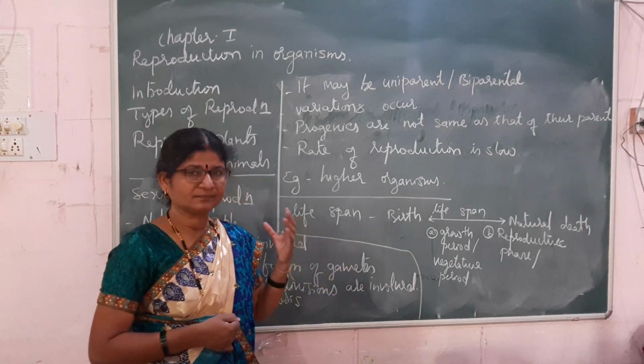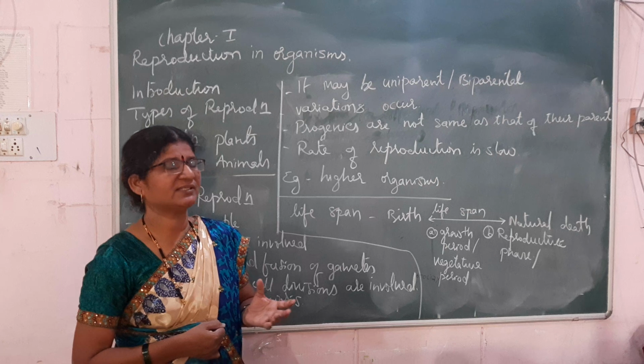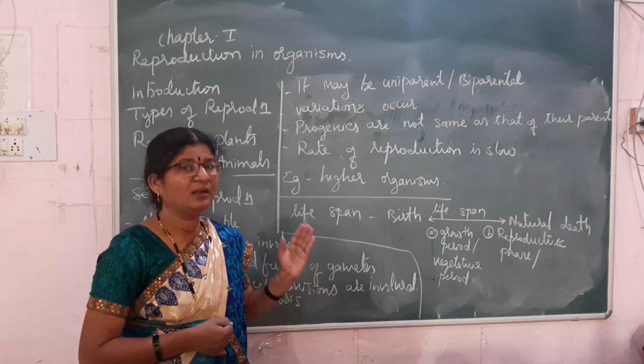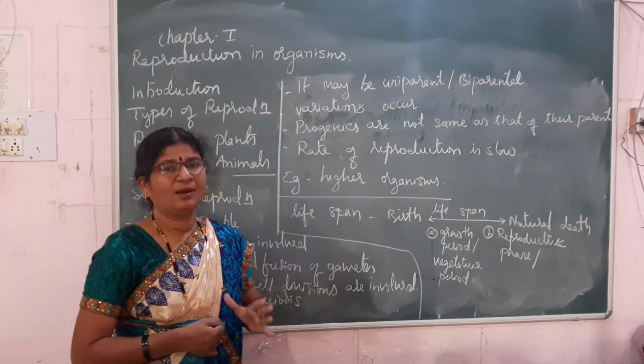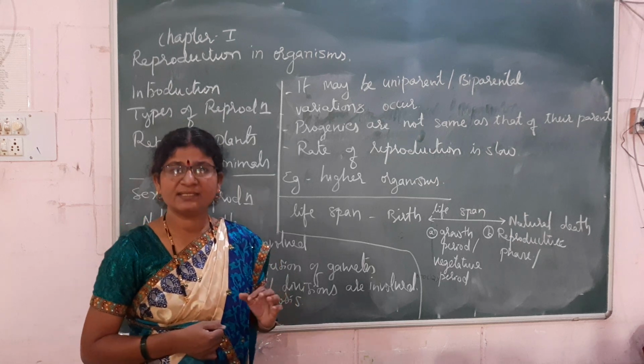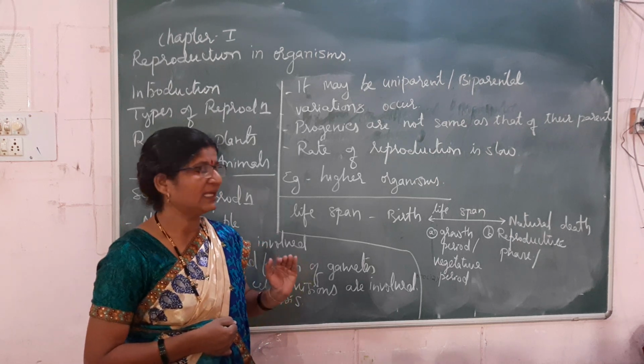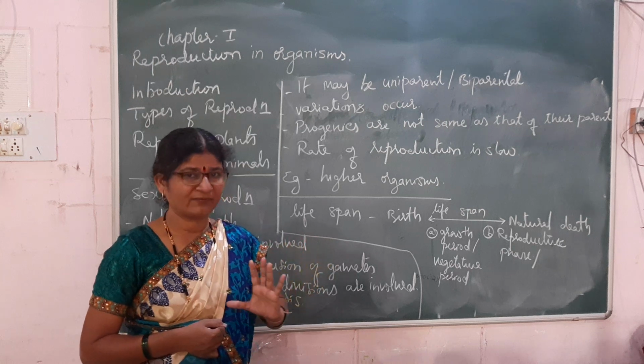When the plant gives flowers, we say the plant is ready for reproduction. When the first menstruation or estrous cycle occurs in the animal, we say the animal body is ready for reproduction.